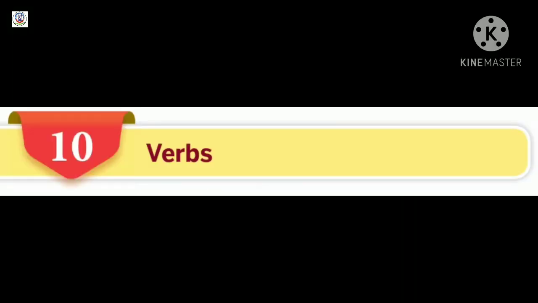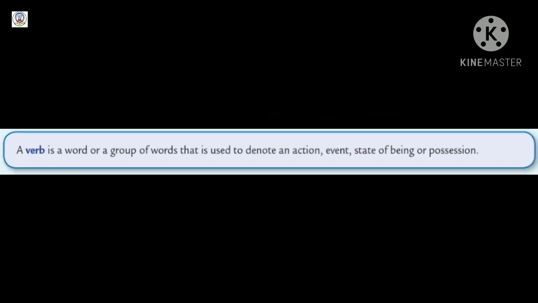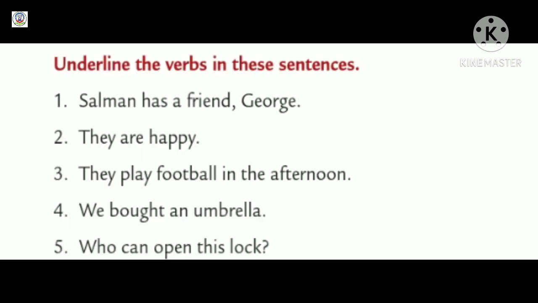Lesson number 10, verbs. What is a verb? A verb is a word or a group of words that is used to denote an action, event, state of being, or possession. Underline the verbs in these sentences.